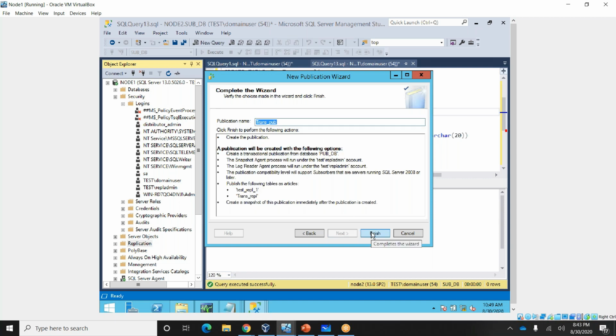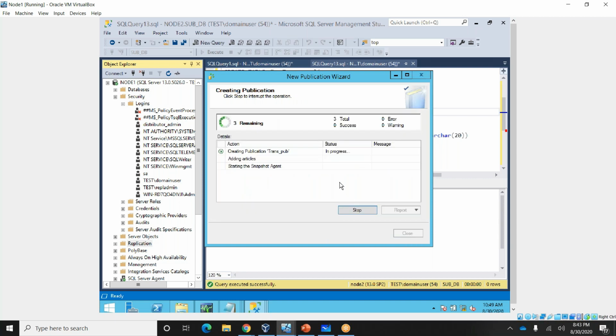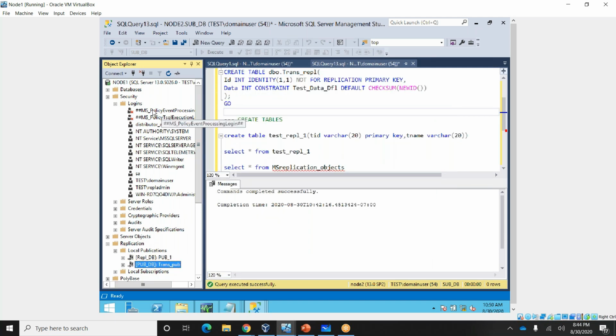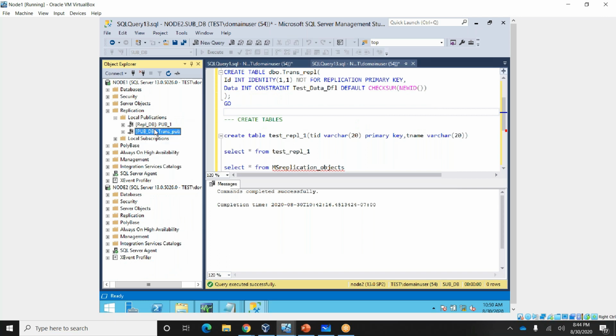Create a publication, transpub. So the publication is creating. Okay, publication created. If you come here, you are able to see this publication transpub. We created the transpub publication, but with only the publication created, we need to set up a subscription to deliver commands from publisher to subscriber.